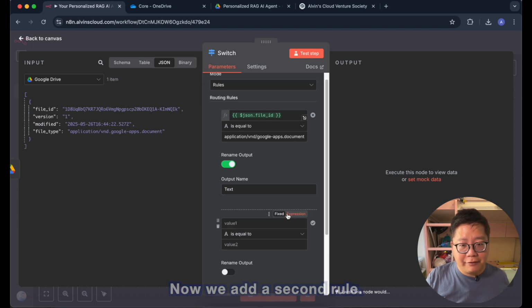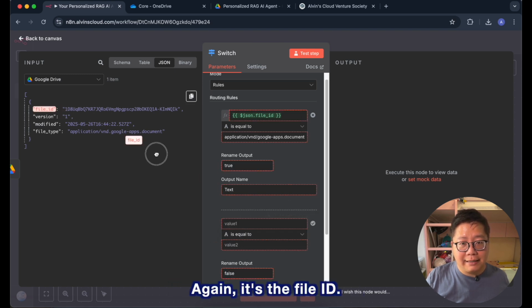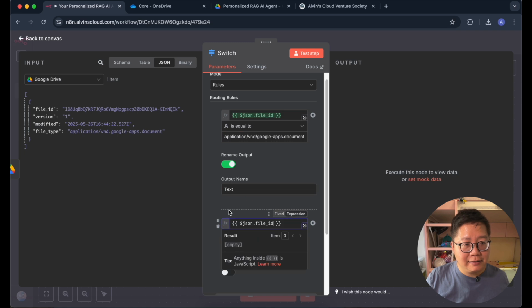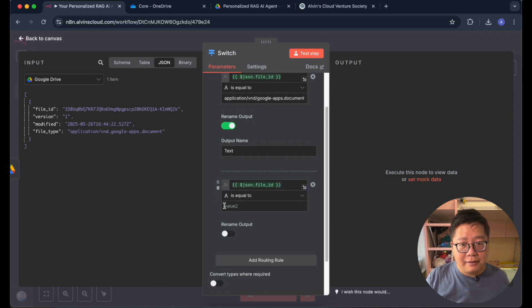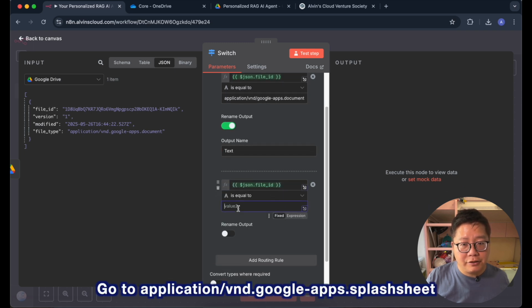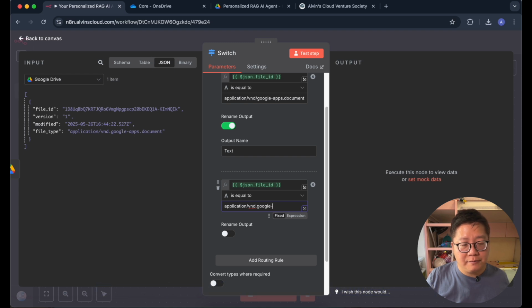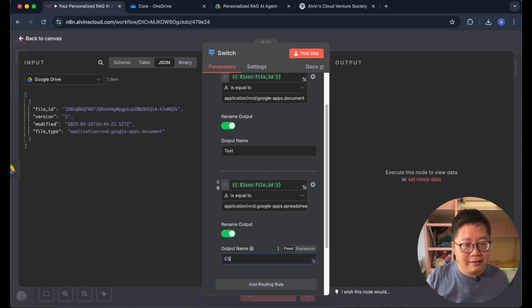Now we add a second rule. Again, it's the file ID. It's equal to application/vnd.google-apps.spreadsheet. And we name it CSV. Now we can exit this.